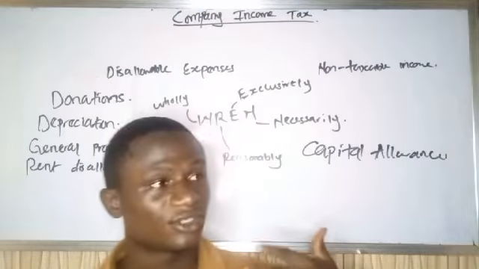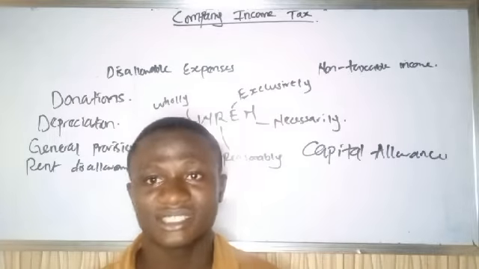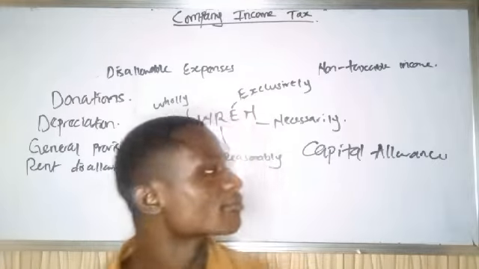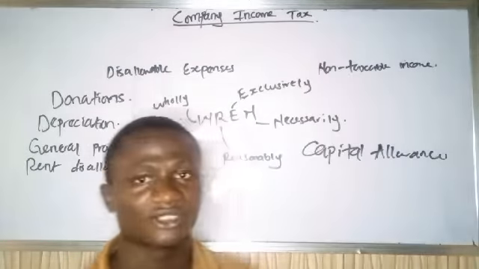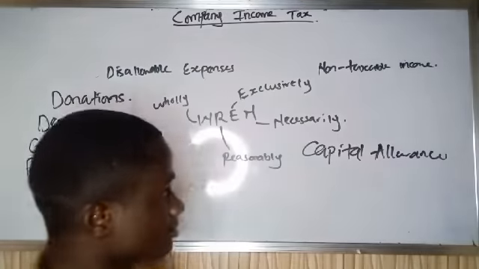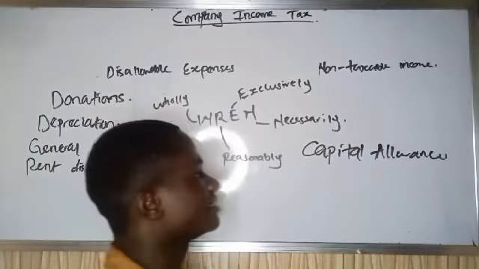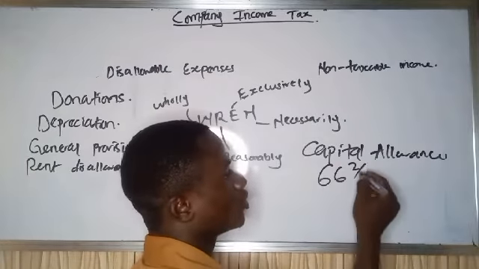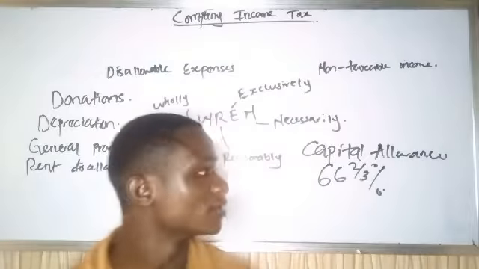Capital allowance is like a relief whenever a company buys an asset, a fixed asset. Government relieves them. Now, why did I want to mention this? The percentage for capital allowance must not exceed 66 2/3%.